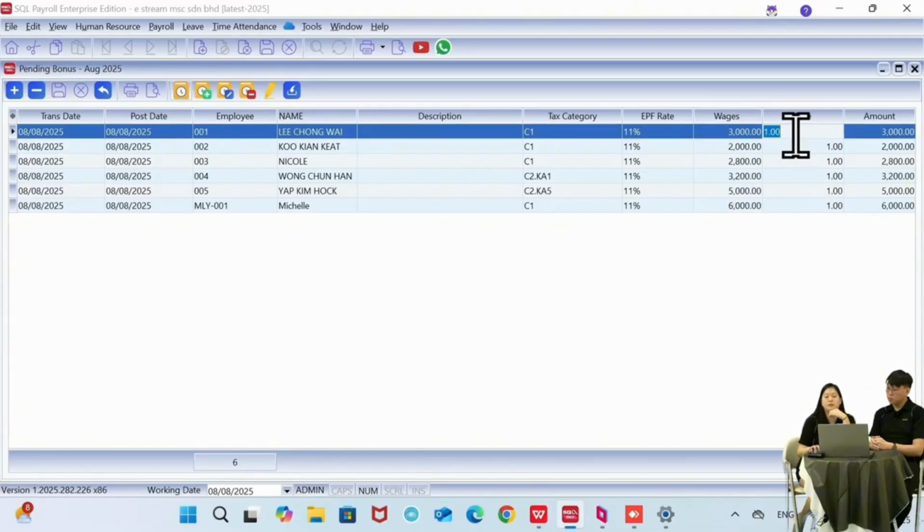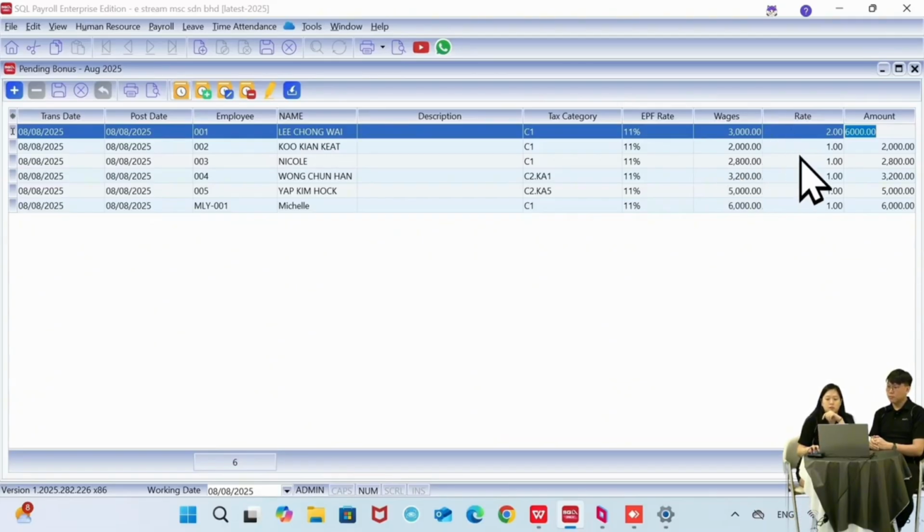Okay, so in this case it is actually using the employee salary only. So if let's say the boss said I'll be giving 2 months bonus, I can just click on 2, and the system will put in 6,000. So you have to refer back to maintain employee. And then another shortcut that we have is the batch update value. So let's say the boss said everyone is entitled to 2 months of bonus.